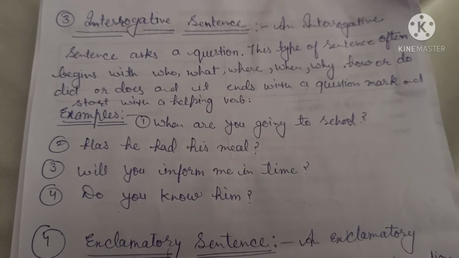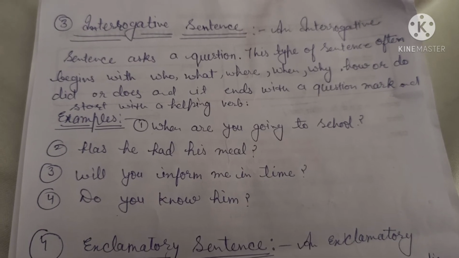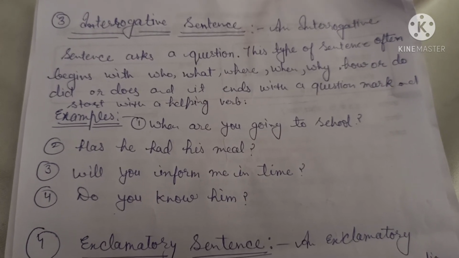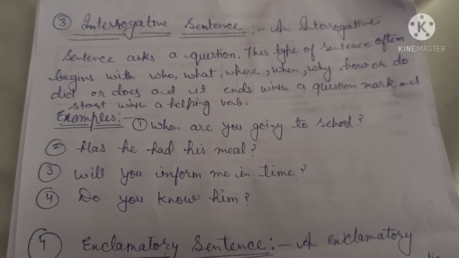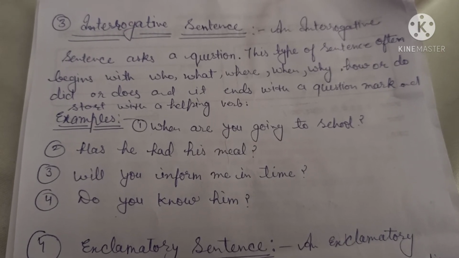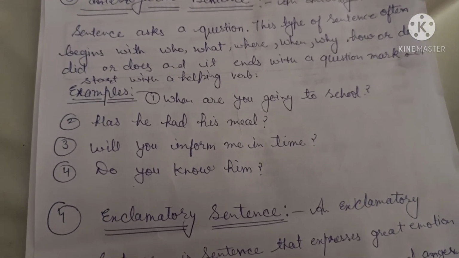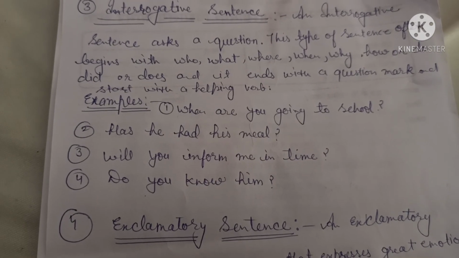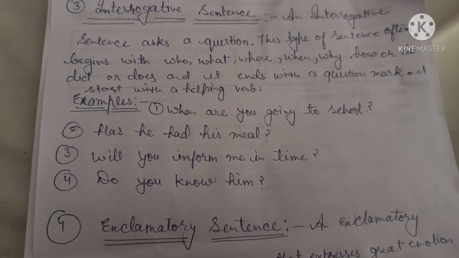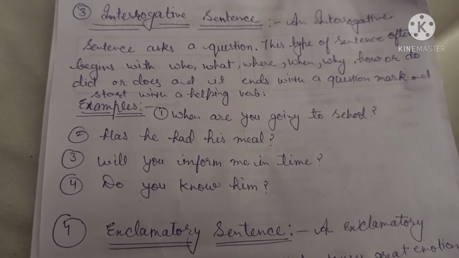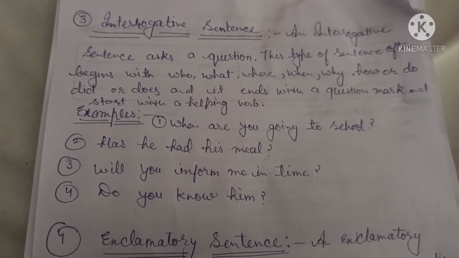The next example is, Will you inform me in time? There is also a question mark at the end, and it starts with will, which is a helping verb, so it is an example of an interrogative sentence. And the last and fourth example of interrogative sentences is, Do you know me? Do is the helping verb. This sentence starts with do, and there is a question mark at the end, so it's an example of an interrogative sentence.